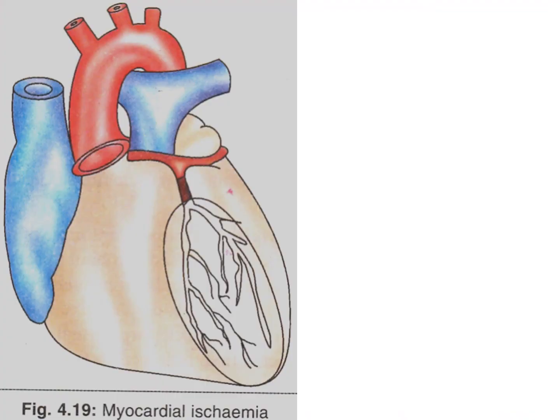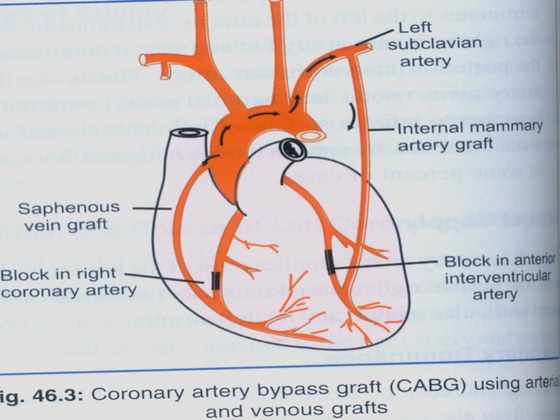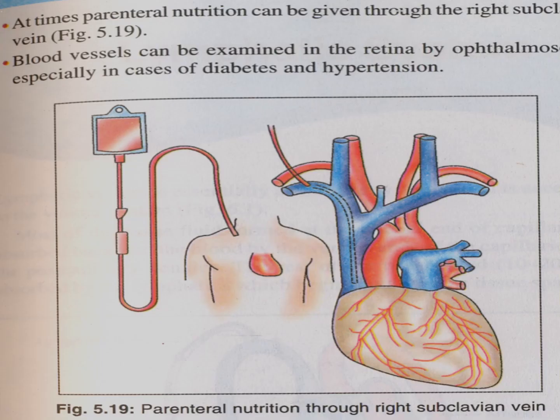Myocardial ischemia is nothing but necrosis of the wall of the heart if there is any plaque within the coronary artery. The left internal mammary artery is used for grafting. Here there is a block in the interventricular artery. For a block in the right coronary artery, there is grafting with a saphenous venous graft. So this is coronary artery bypass grafting using either a venous or an arterial graft. Sometimes a pacemaker is introduced.